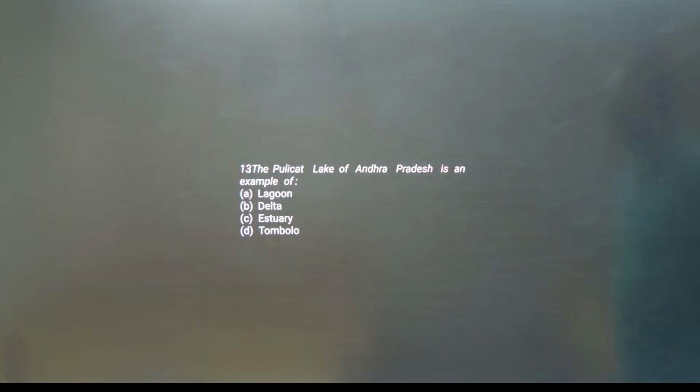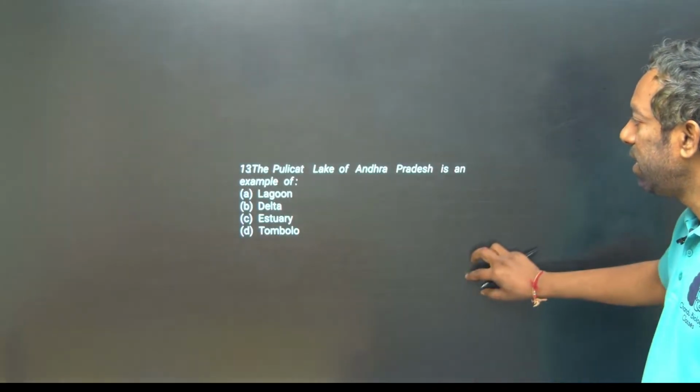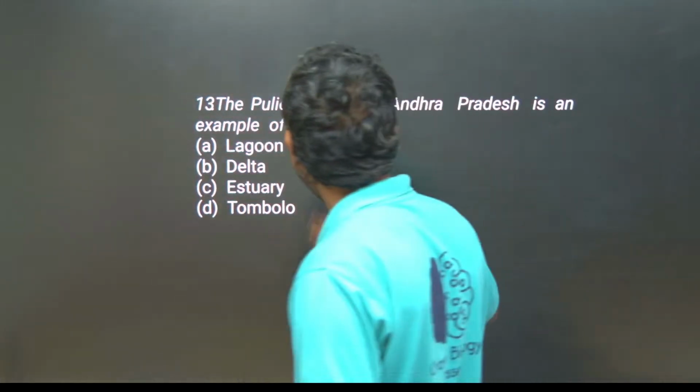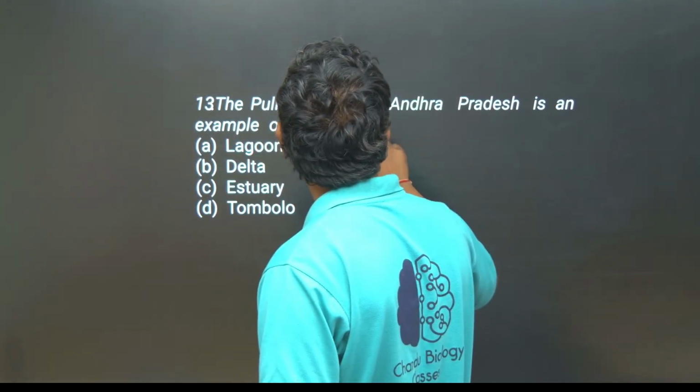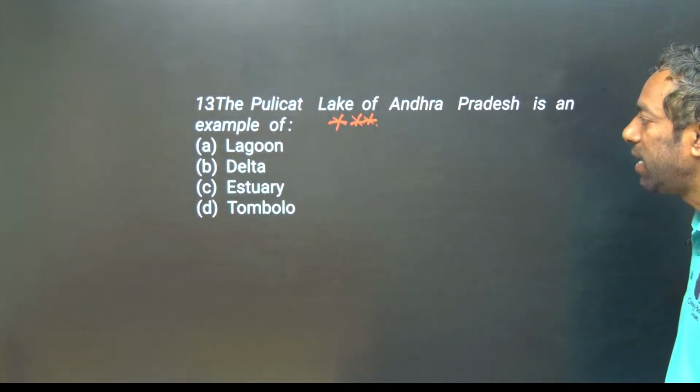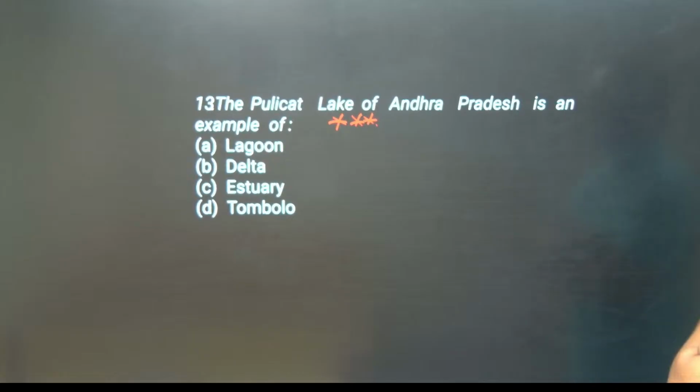Pulicat Lake, Andhra Pradesh, is an example of what? This is the question, guys, a most important question they asked previously. Lagoon, delta, estuary or tombolo? Pulicat Lake in Andhra Pradesh is a lagoon. Go through that and answer it.